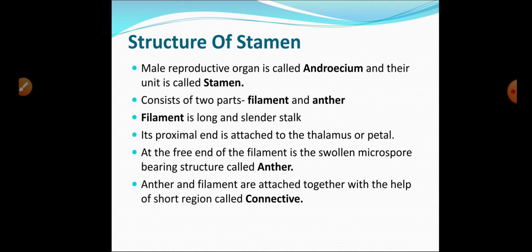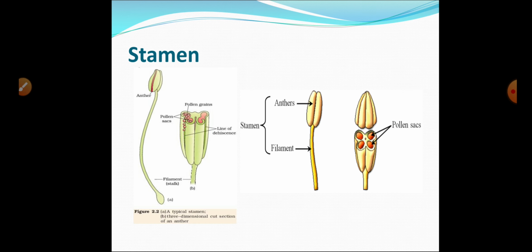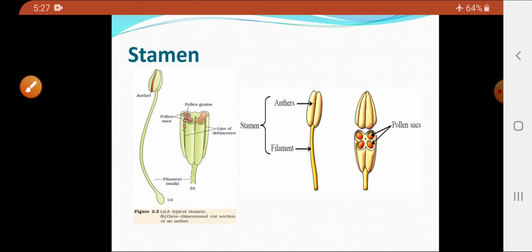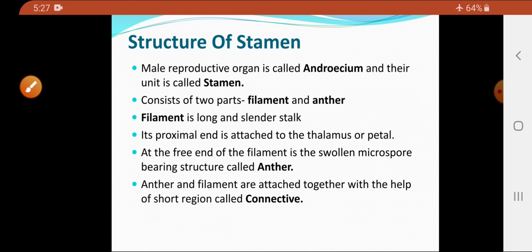Basically the main part of the stamen is the anther. What is the main part of the stamen? The main part of the stamen is the anther, and this anther will contain the microspores which will develop the male gametes essential for sexual reproduction.